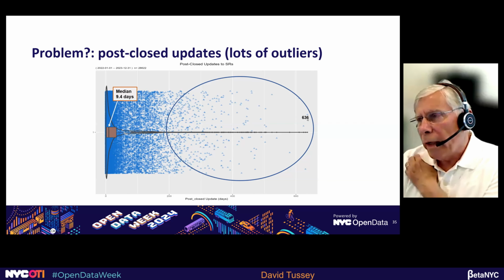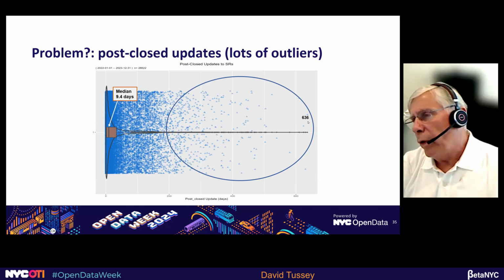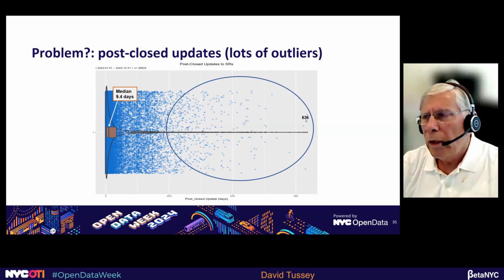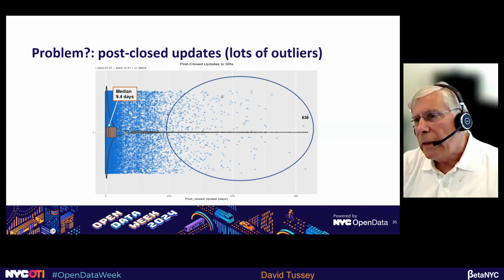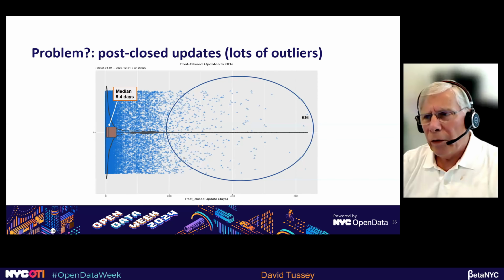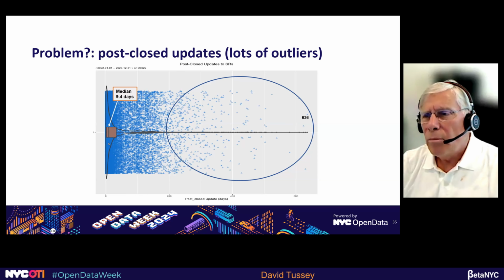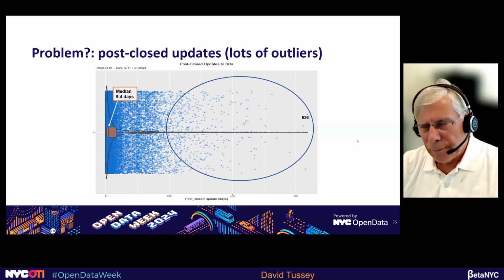The extreme one, not counting the really extreme dates in 1900, is 636 days after an SR was closed, it was updated. That's a lot of outliers out here that will really pull averages and standard deviations far to the right of where they should be to represent what's actually going on, which is closer to nine days.